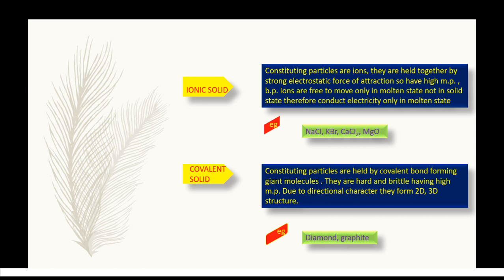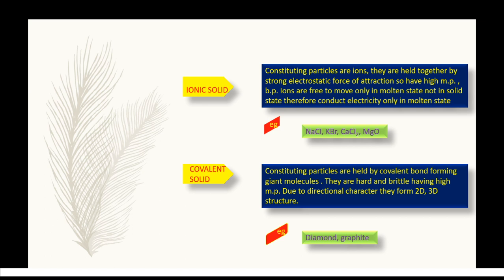Due to the strong force of attraction among ions, ionic solids have high melting points. These solids are hard, brittle, and electrical insulators.